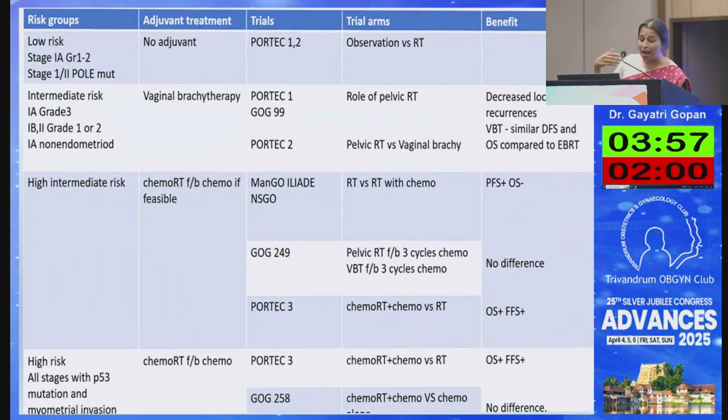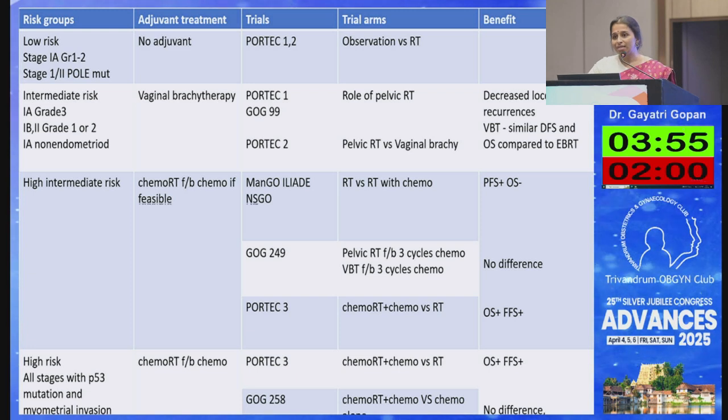Now, we have so many trials to decide on the adjuvant treatment of CA endometrium, GOG trials are there, PORTEC trials are there. We usually follow the PORTEC trials, in which for the low risk histologies, we do not offer any adjuvant treatment. So that is the importance of POLE mutation. If it is even stage 2, POLE mutant, no adjuvant treatment. But stage 3 POLE mutant also comes under low risk, but we need further data whether adjuvant is really required or not.